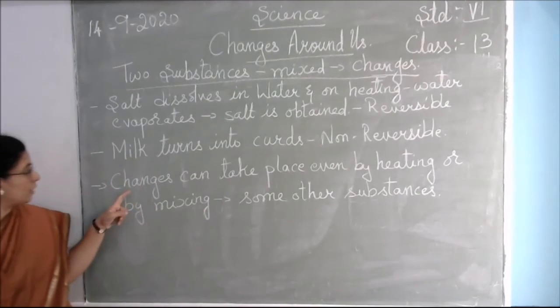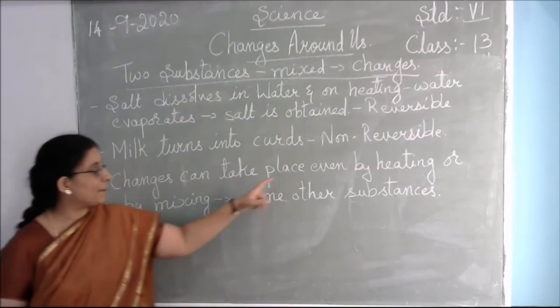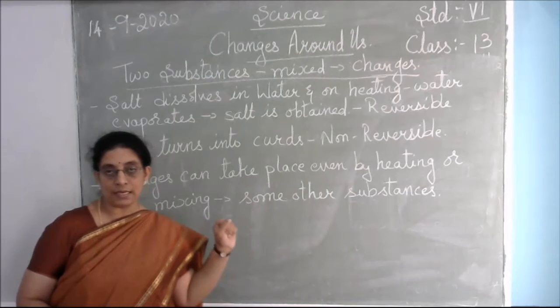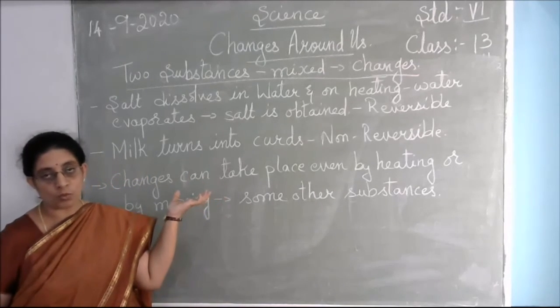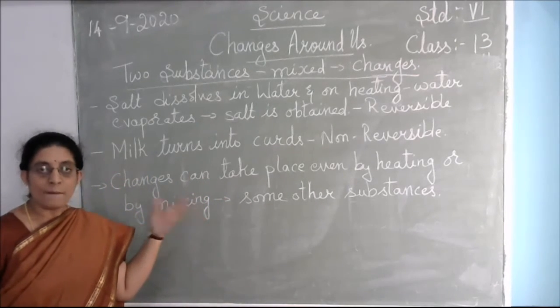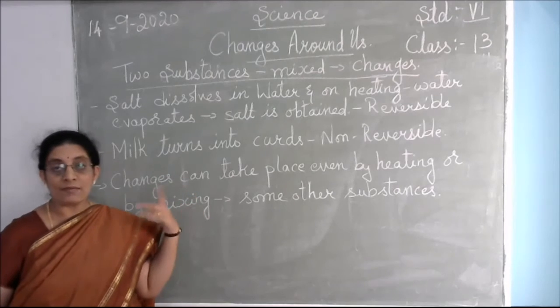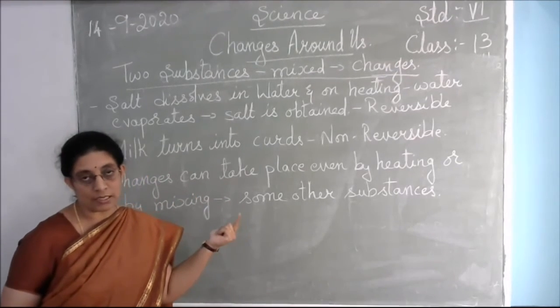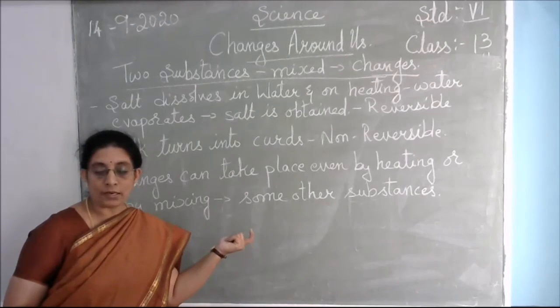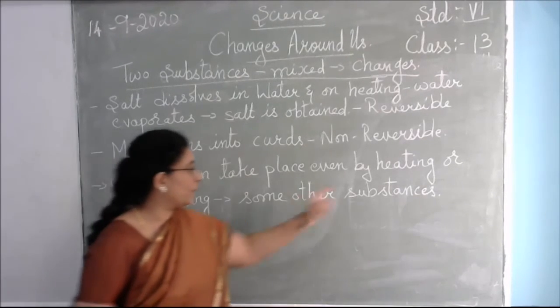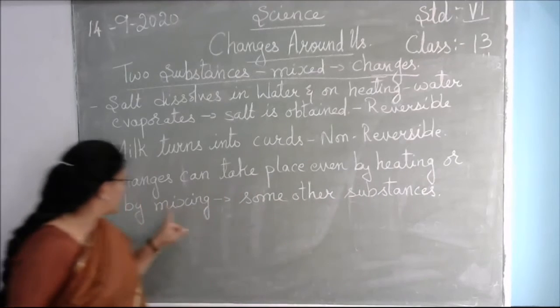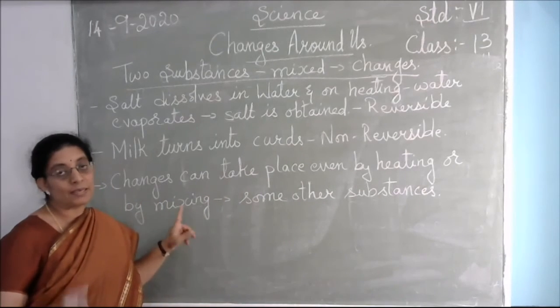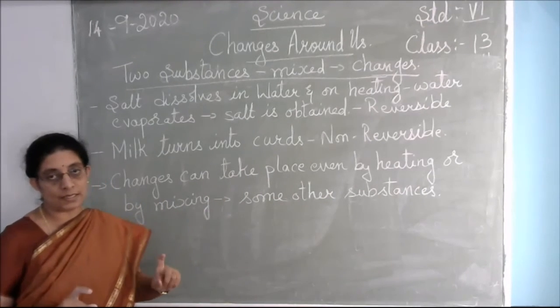So over here the changes can take place even by heating, for example, salt water or sugar water. By heating, not only that, even iron also expands on heating and contracts when it cools down. So changes happen by heating or by mixing some substances together.